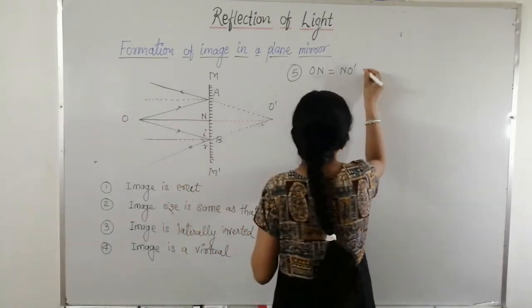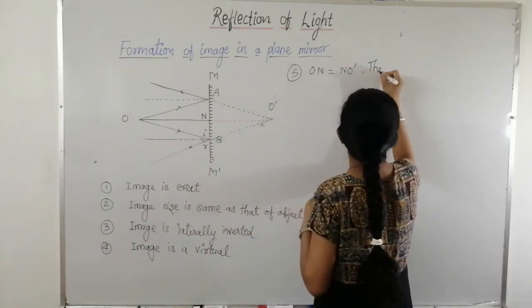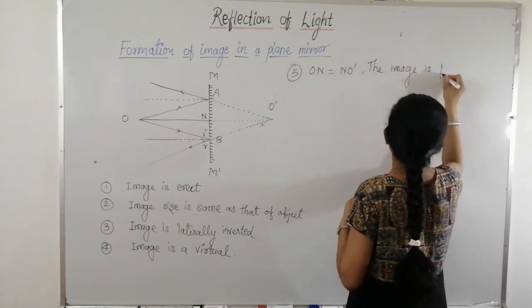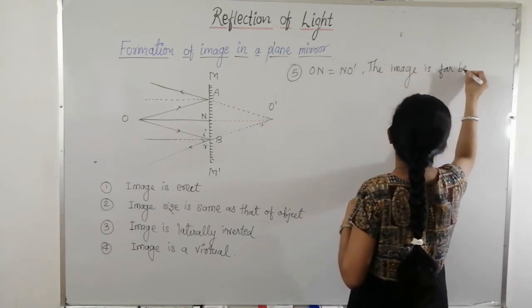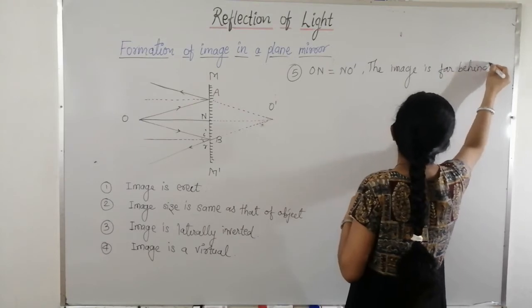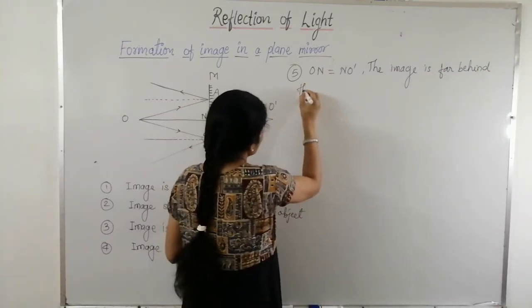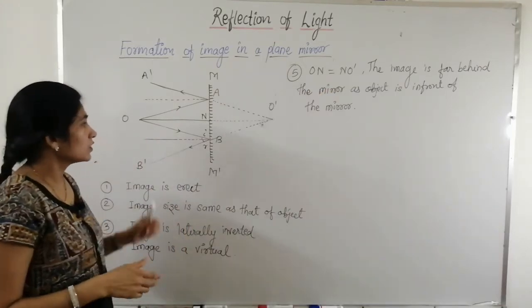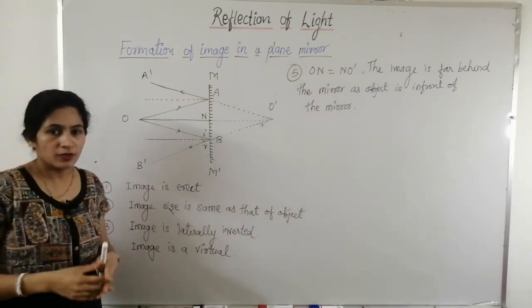Or you can write here, the image is as far behind the mirror as the object is in front of the mirror. So these are the characteristics of images formed by the plane mirror.